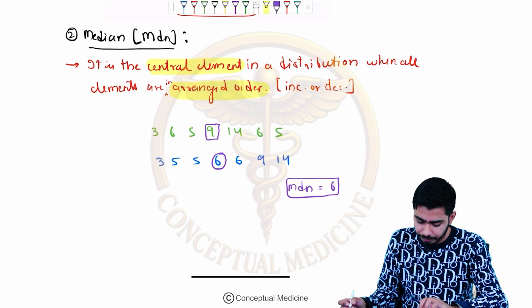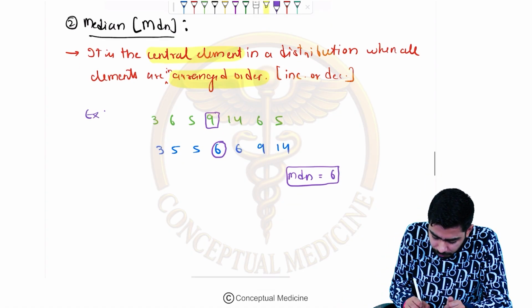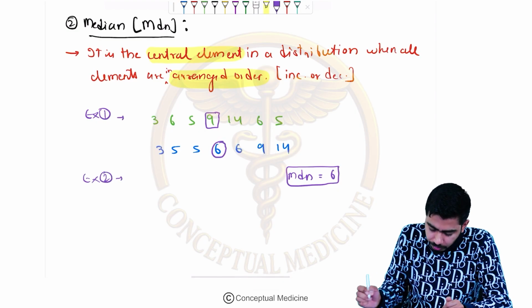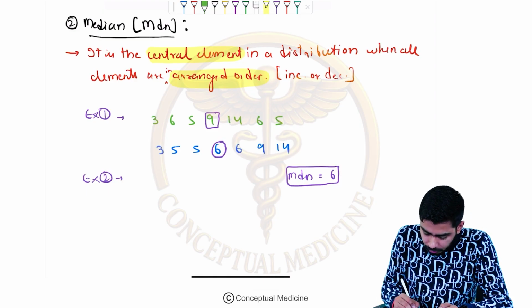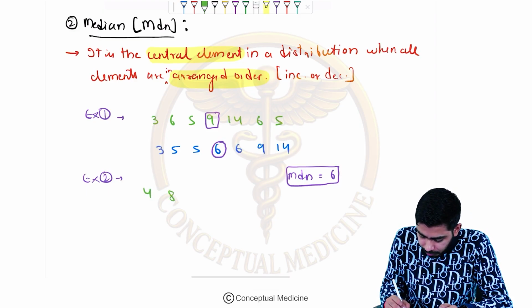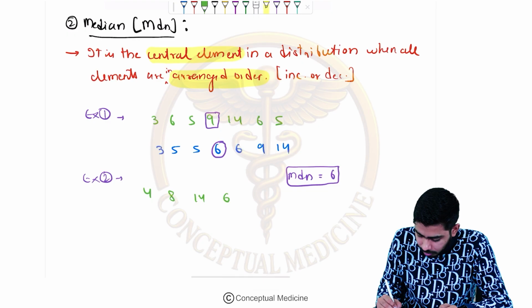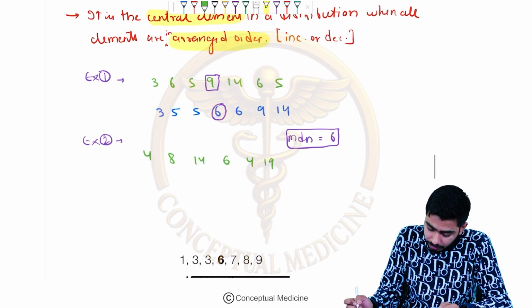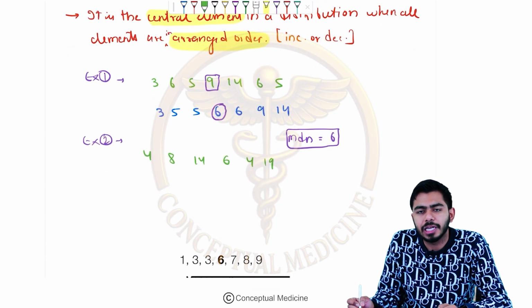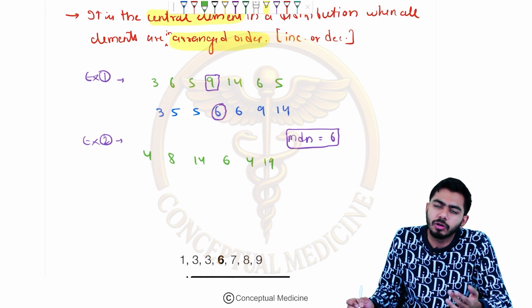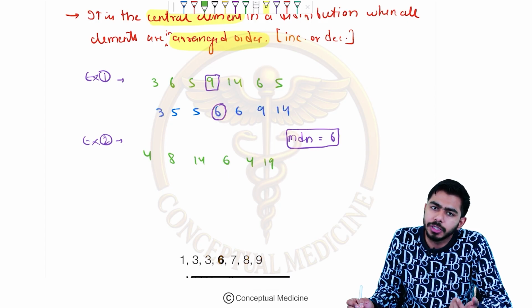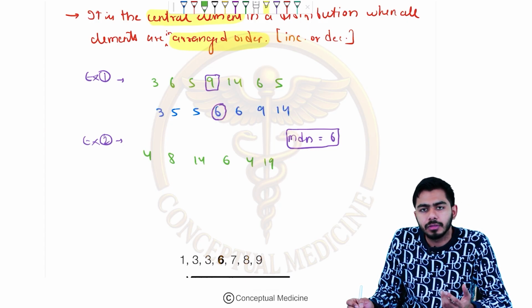One more example I am repeating. This was example number 1. Example number 2. Look, 4, 8, 14, 6, 4, 19. Okay, this is the example. My question is to calculate the median. First of all, we could calculate the mean, obviously, sigma x divided by n. Then my question is, calculate the median now, right?